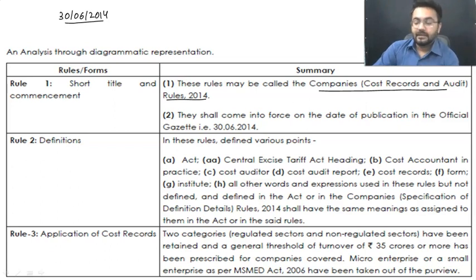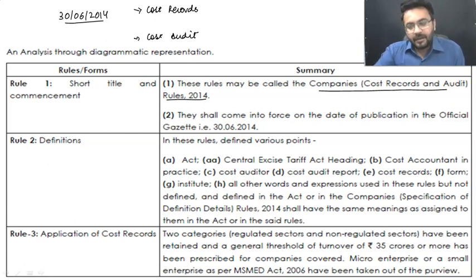Now the very first thing we are going to cover is the applicability of cost records. Applicability of cost records and applicability of cost audit are different things. Just like every organization is making accounts, using accounting principles, using the double entry system of accounting on accrual basis, is every organization required to get its accounts audited? No. So it is just like that. Applicability of cost records is different and applicability of cost audit is different.